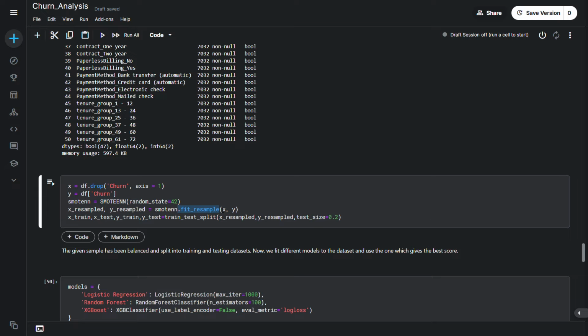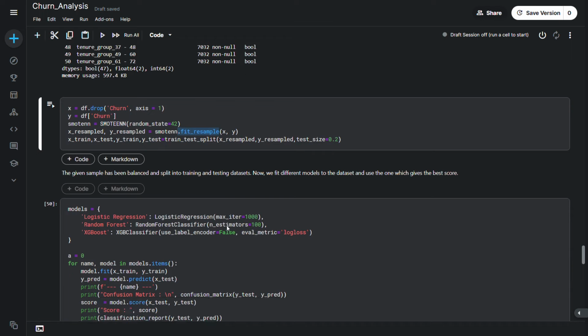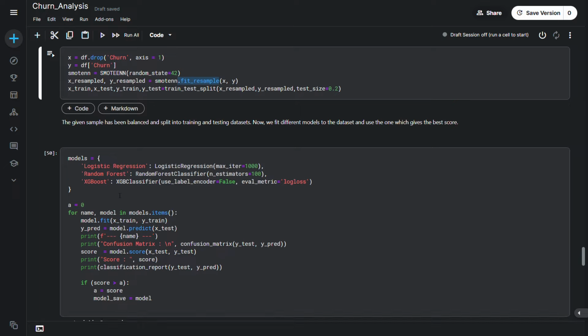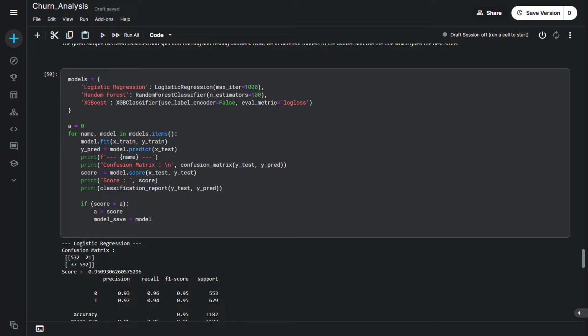not actually, we resample it on the given data set so that the data becomes more balanced. And after that, we are splitting the whole data set, which is the resampled x and y, the whole sample, into training and testing data. So these are the various types of models that are going to be trained. We have logistic regression, random forest, and XGBoost, and we are training them.